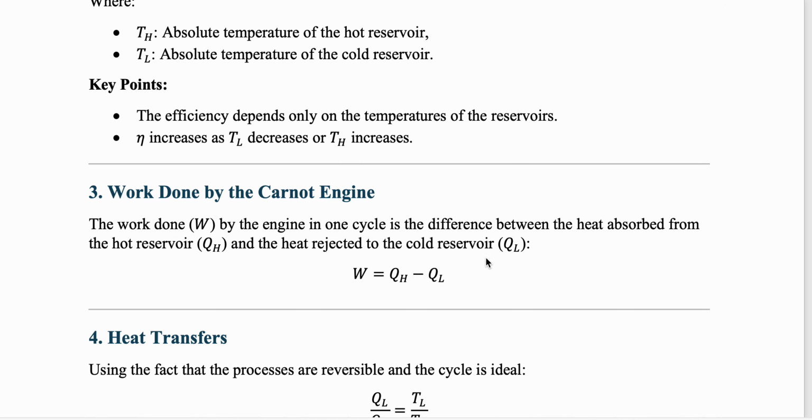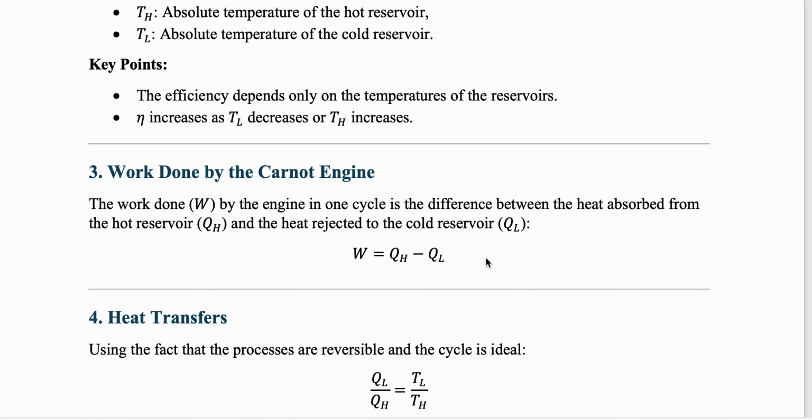Next is work done. Now you see, work done is very interesting here. Work done is the combination of all the four processes. You've got isothermal expansion, isothermal compression, adiabatic expansion, adiabatic compression. So you can add the work done in all the four processes and find out the final work done.